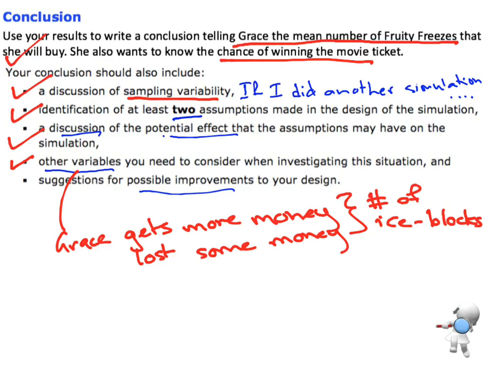Last but not least is thinking about suggestions for possible improvements. So if we were to do the simulation again, how would you improve it? One thing that certainly springs to my mind is thinking about my sample size. If I have a bigger sample size, then that would give me more data, more information, a better estimate of the variation and a better estimate of the mean. So that's one thing that I would choose to do, is to increase my sample size. And so on. Those are the kinds of things I want you to think about.